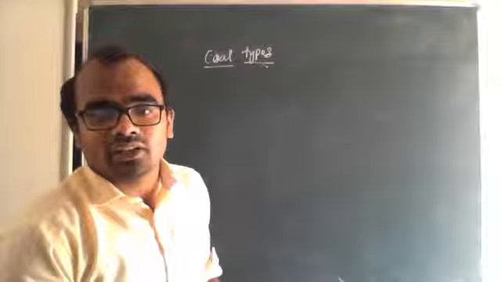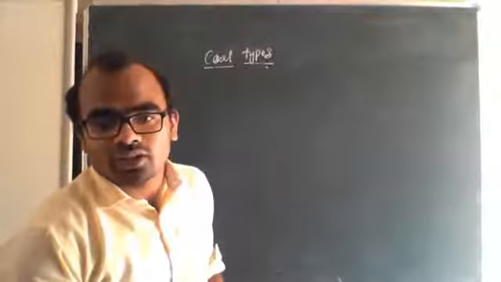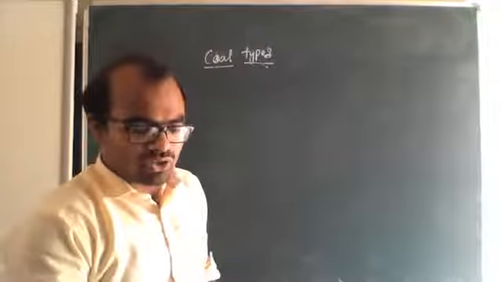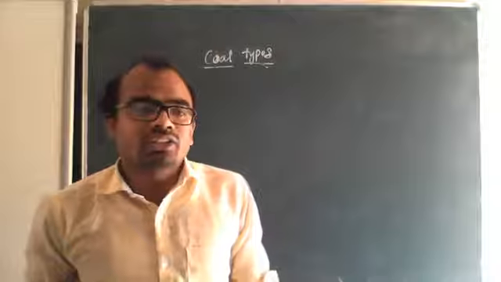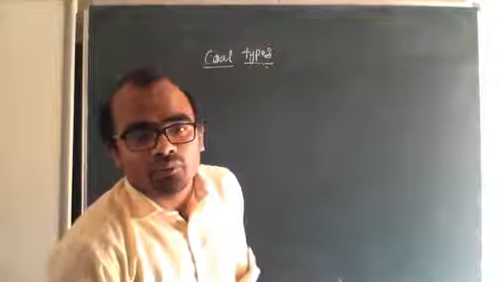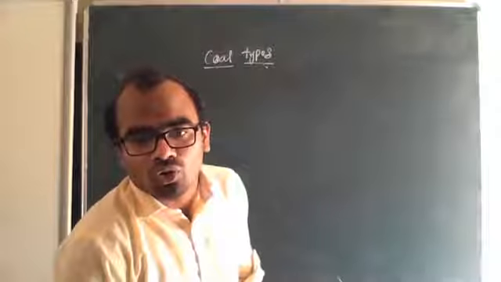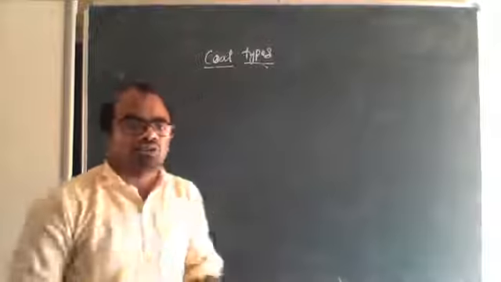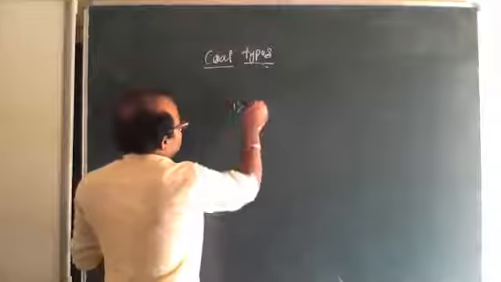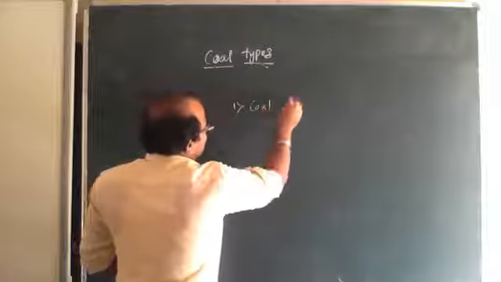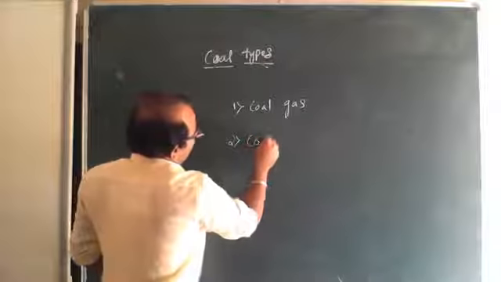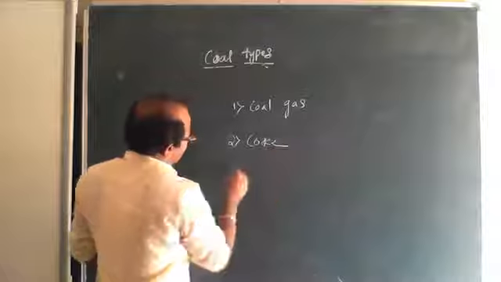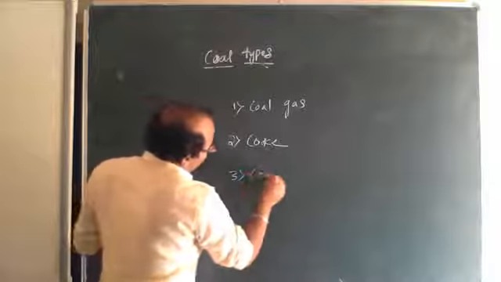Coal is present in coke, coal tar and coal gas. These are the three important types of coal. I will explain one by one. First one is coal gas. Second one is coke. Third one is coal tar.